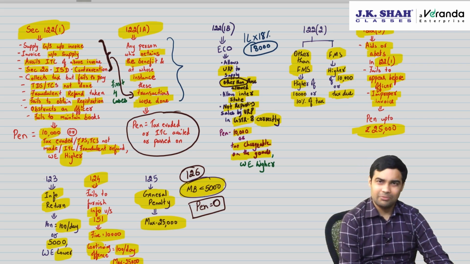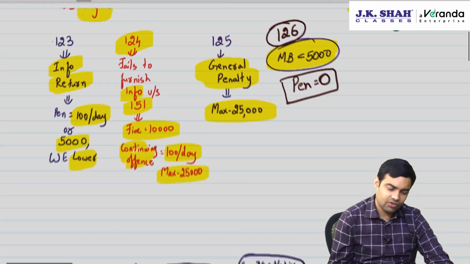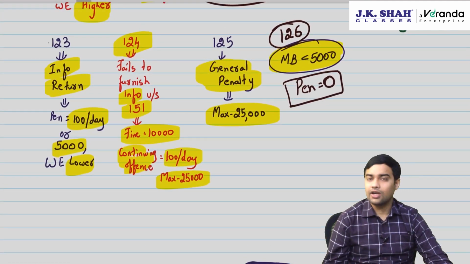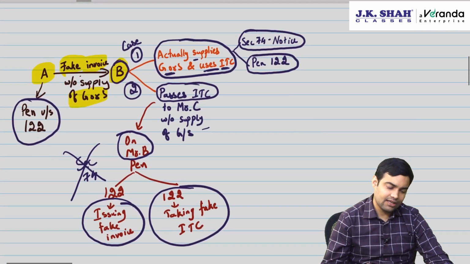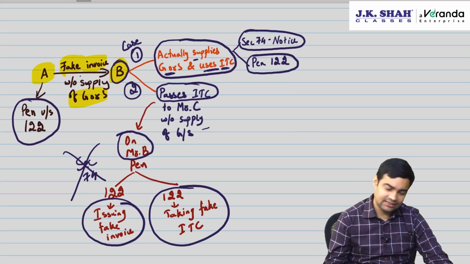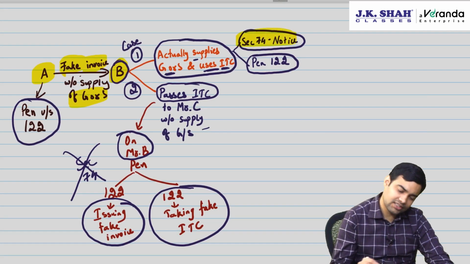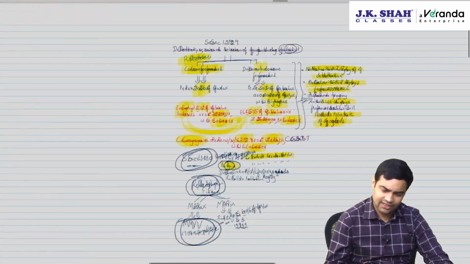122(2), other than FMS and FMS. 122(3), basically aids or abets, helper. 123, information return. 124, 151, information. 125, general penalty. Minor breach less than 5,000, penalty will be 0. Fake invoicing, be careful. The person who ultimately makes the supply, he will be responsible for section 74 notice. In all other cases, penalty will keep applying and penalty is equivalent to tax evaded.